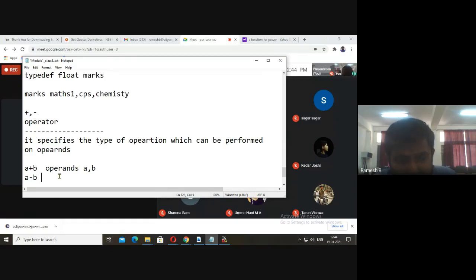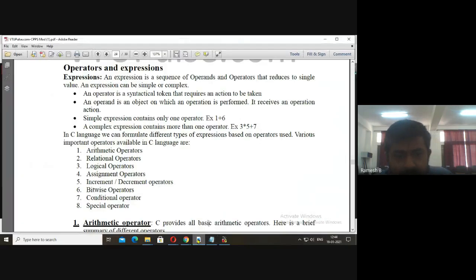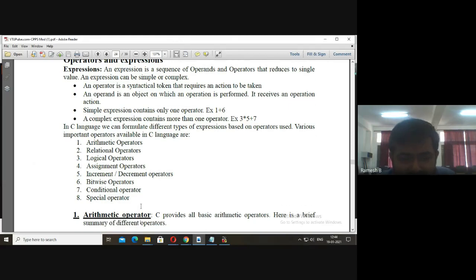So if you take the example of different types of operators, let me show you. Here we'll be having arithmetic operators, relational operators, logical operators, assignment operators, increment or decrement operators, bitwise operators, conditional operators, special operators. Everybody knows arithmetic operators.